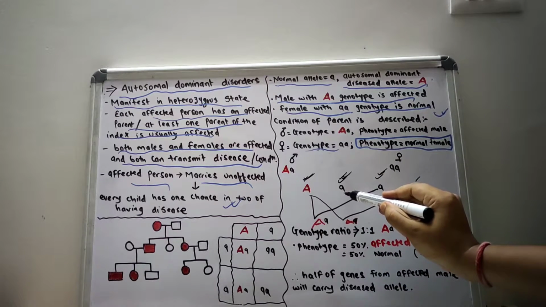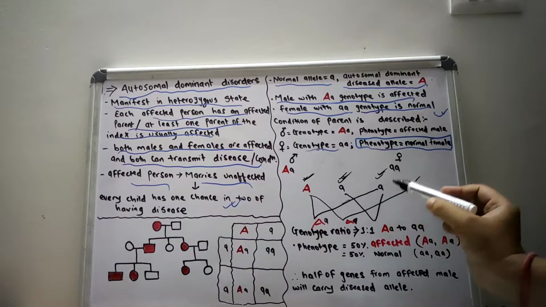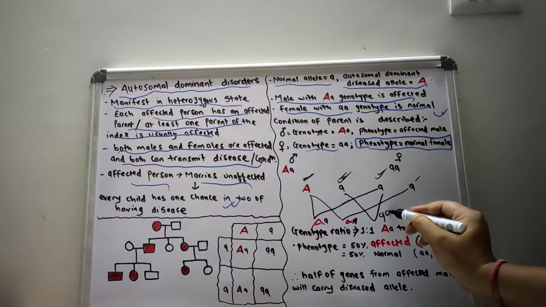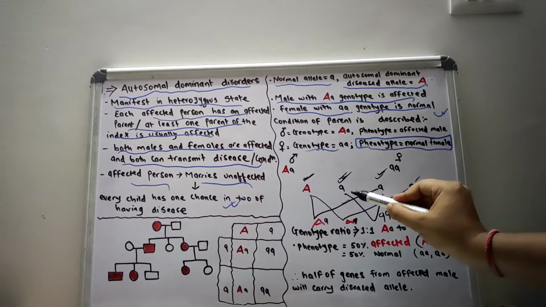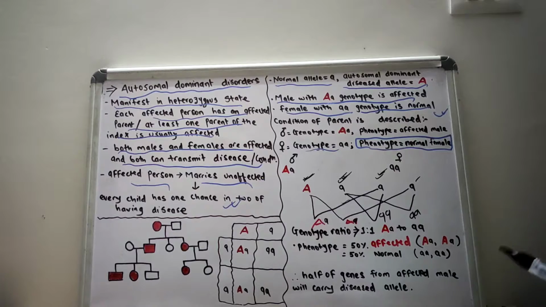Then the small a pairs up with another small a, creating a normal genotype, and this small a again pairs up with the other small a, creating another normal genotype.